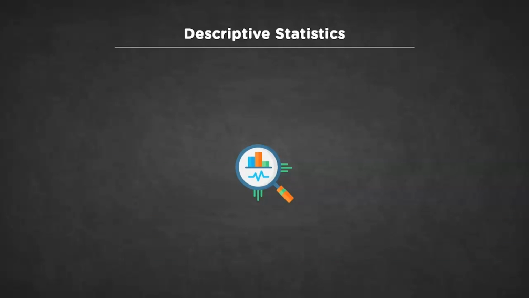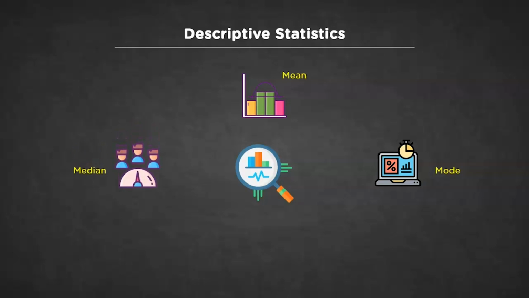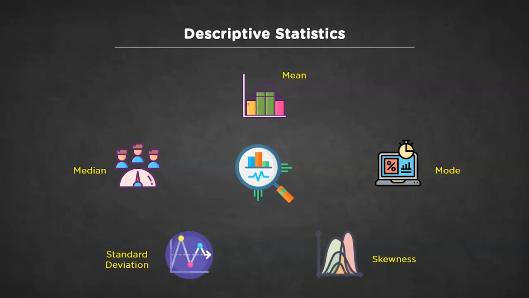Descriptive statistics serve a simple but critically important role in data analysis. The methods involved in this branch of statistics describe your dataset. In other words, they help you understand your sample. This mode of data analysis is completely concerned about the limited data you have. It is the beginning phase of any analysis which you will look into to visualize and understand your dataset. The different methods involved in descriptive statistics are as follows. The first one is mean, then we have mode and median. Next are standard deviation and skewness. We'll look into each one of them one by one.